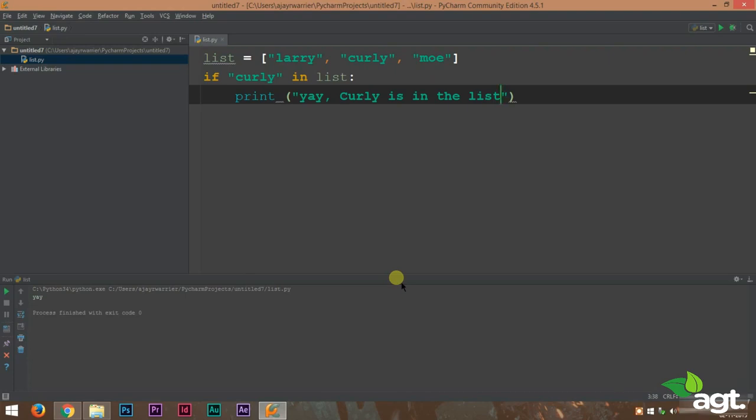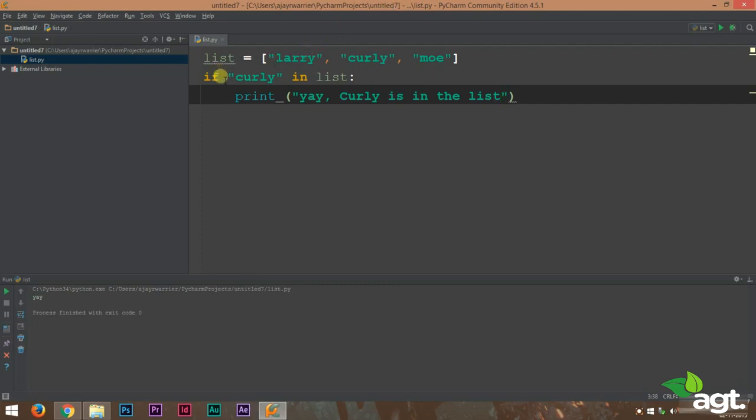What this does is that we have a list here. It has three names in it: Larry, Curly and Mo. What this program does is check if Curly is part of the list.